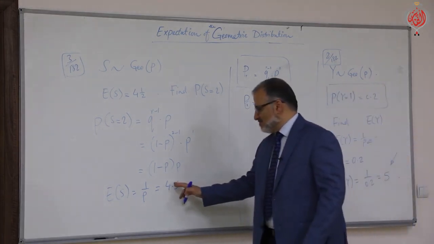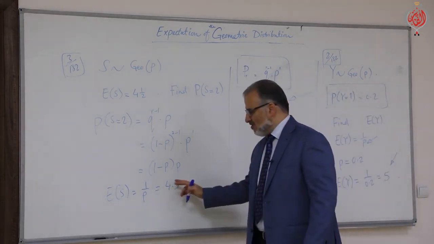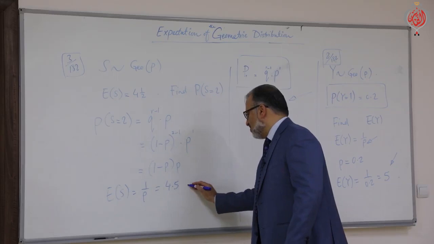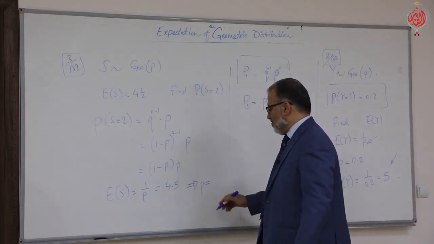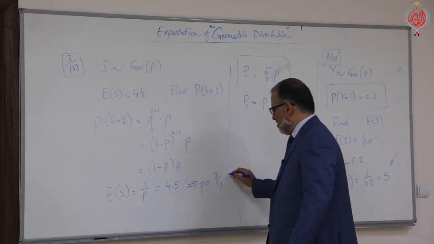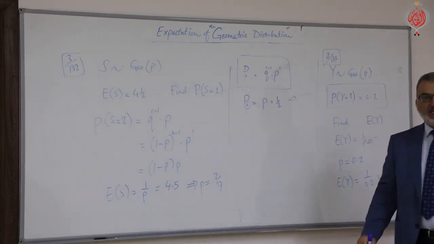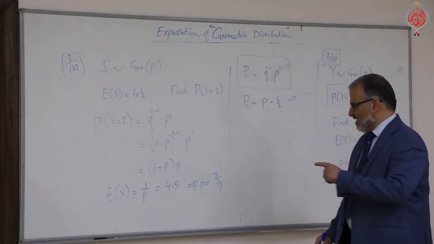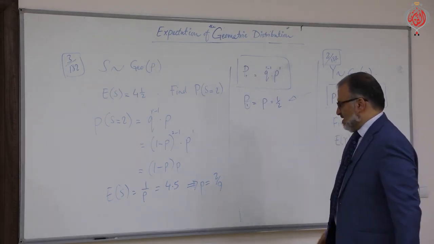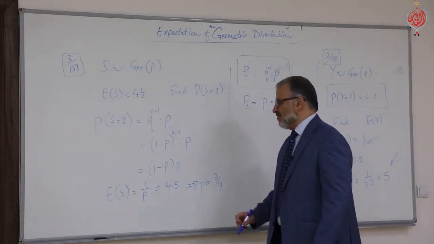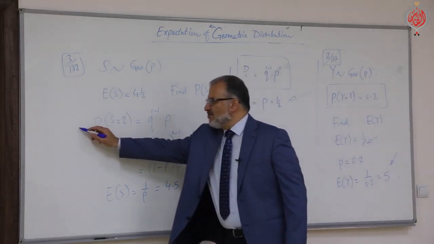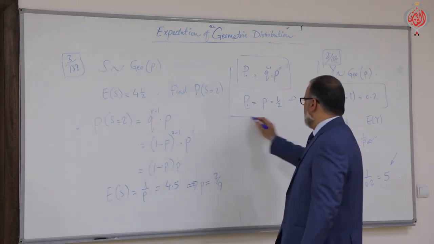Okay? So, cross multiply, you will switch the position. So accordingly here, P will be 1 over 4.5, which is 2 over 9. This is P. It will be 2 over 9. Please verify. Yes, 2 over 9. So it is 2 over 9. Now you can find it.